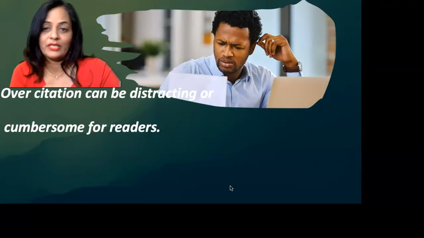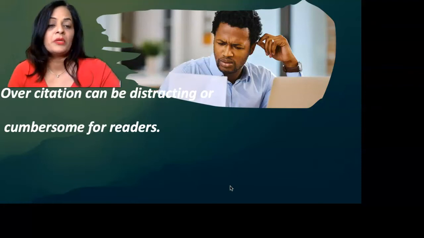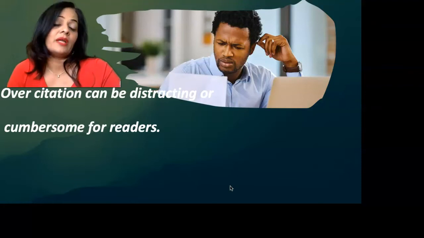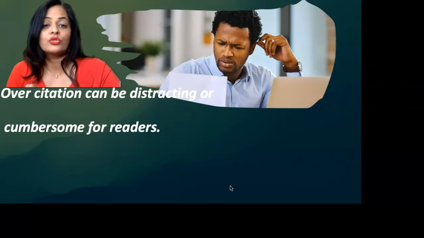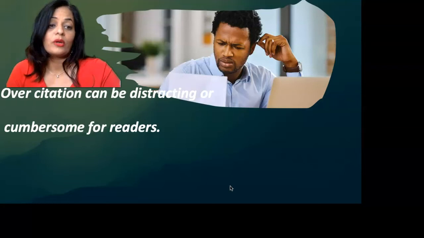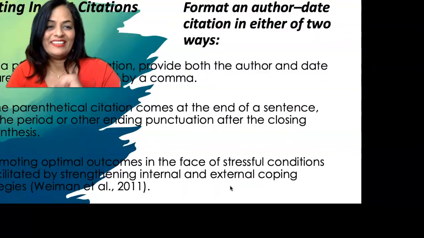Okay, Mr. A said this, Mr. B said this, Mr. C said this, and you're just putting everything together. So over citation is as bad as under citation or not citing. Over citation can also be distracting or cumbersome for readers. Like they would be like, okay, he said this, she said this, then what did you say, right?